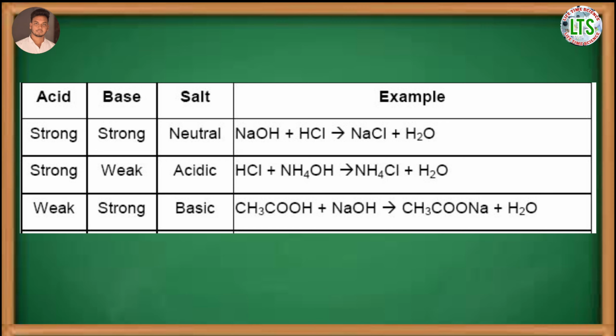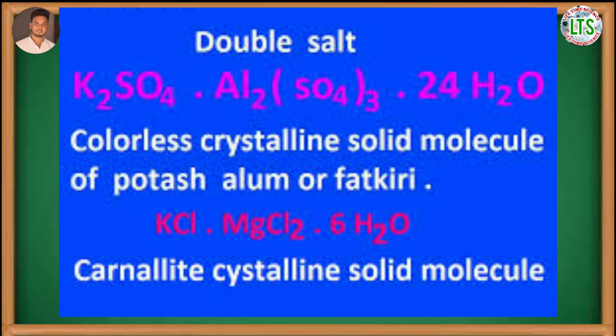Normal salt gets completely dissociated in aqueous solution into its constituent ions. Now, what is double salt? Point to point student, point to point. Remember, point to point note making is very important. Double salt is prepared by mixing two simple salts in equimolar proportion and then dissolving in water. Some common examples of double salts are potash alum, and the formula is K2SO4.Al2(SO4)3.24H2O.